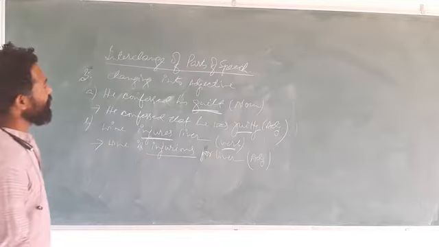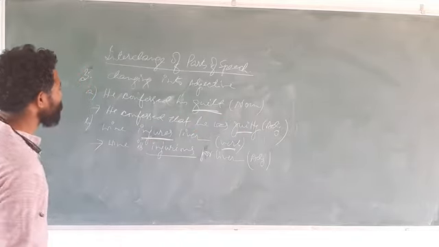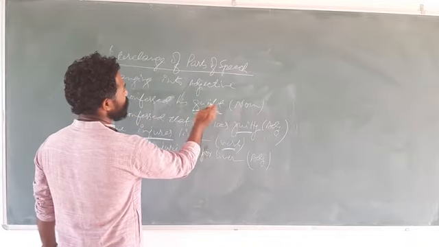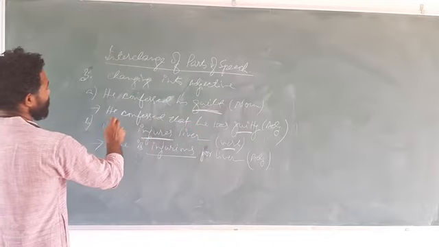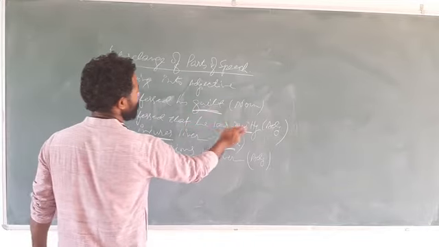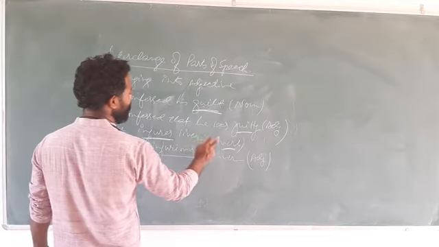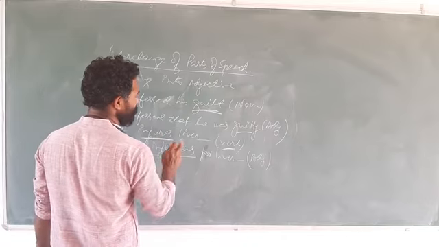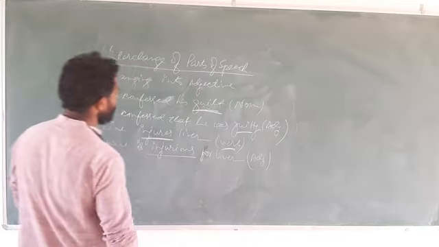So in these two examples, what have we done? We have changed different parts of speech into adjective. How? The first example is he confessed his guilt. So here guilt is noun. We have changed guilt into guilty, and then the sentence has become he confessed that he was guilty. For the second example, we have seen wine injures liver. So here injures is verb. That means we are going to change verb into adjective. How? Wine is injurious for liver.